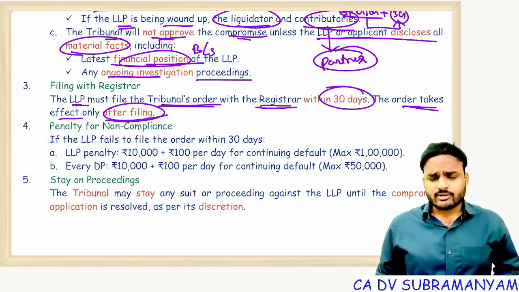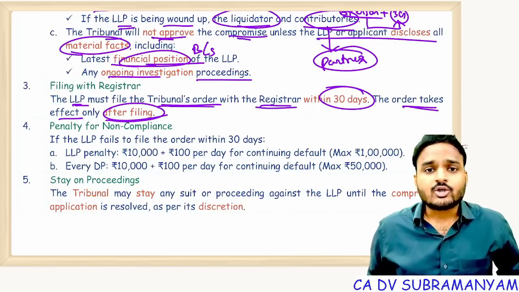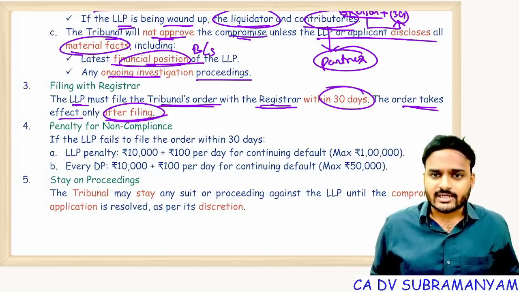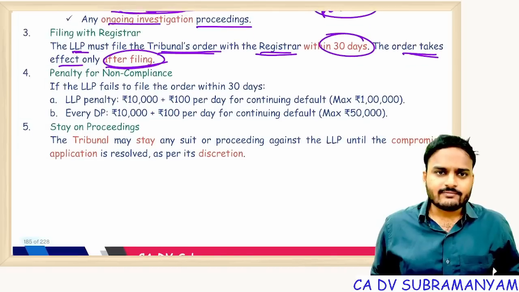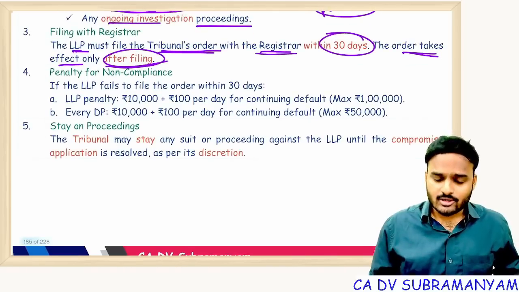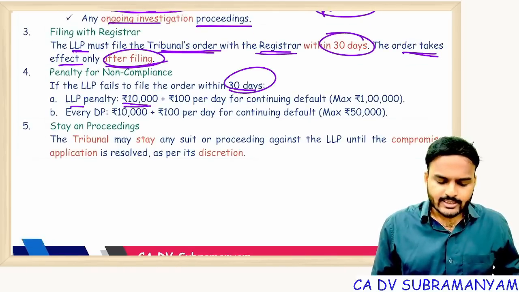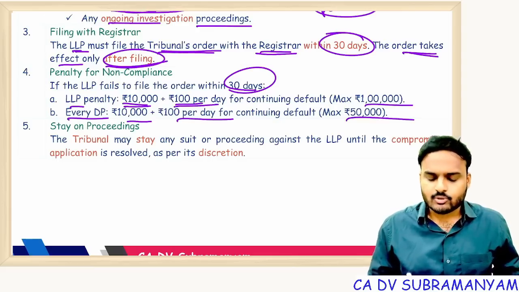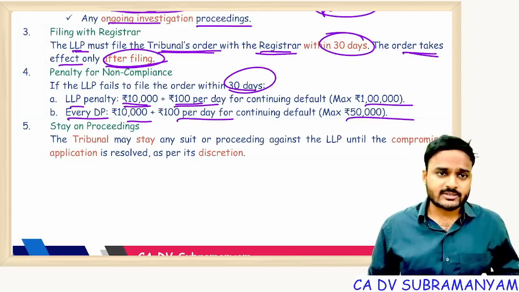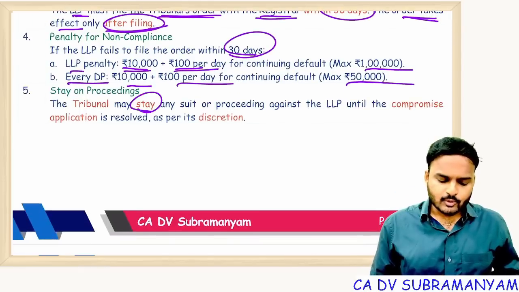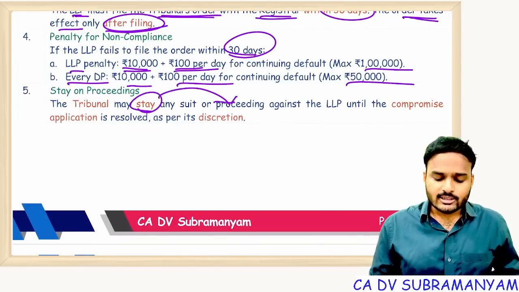So whatever order tribunal passes, it is the duty of LLP to register with ROC within 30 days. Next, penalty for non-compliance. If LLP fails to file the order within 30 days, then LLP penalty is 10,000 plus 100 per day up to 1 lakh. Designated partner 10,000 plus 100 per day up to 50,000. This is the punishment. And tribunal may also impose stay on the legal proceedings.